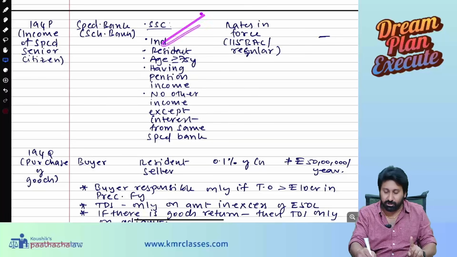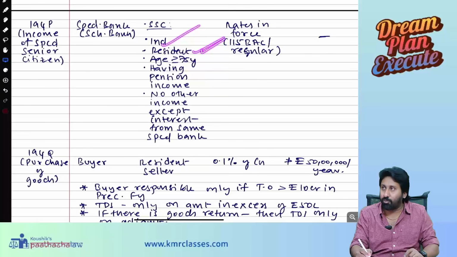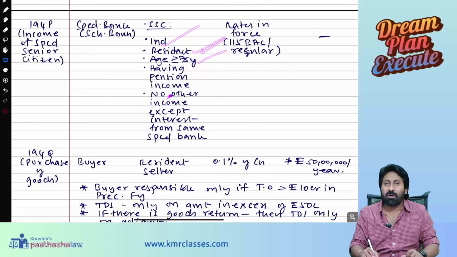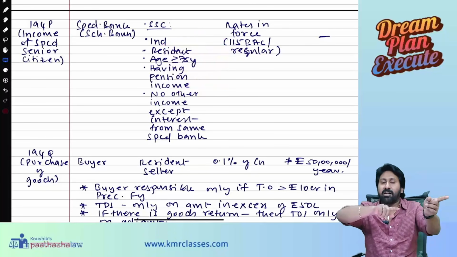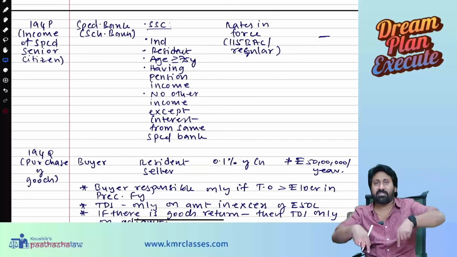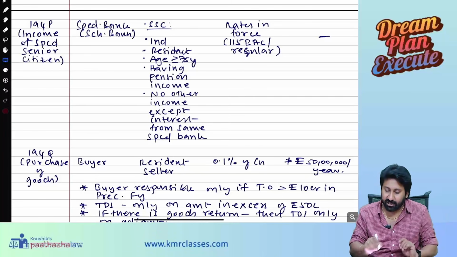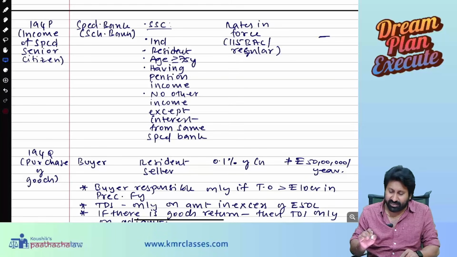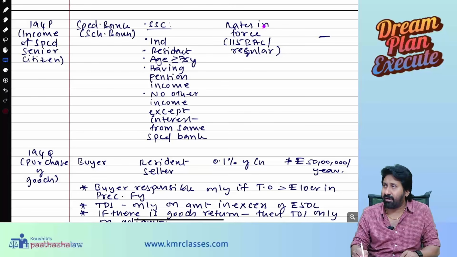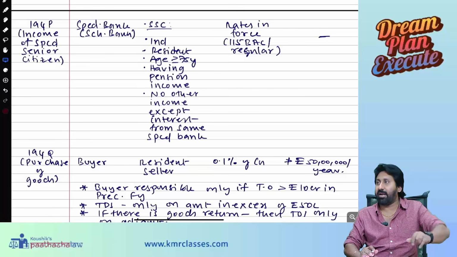So you should be an individual, you should be a resident, age more than or equal to 75 years. You are having only pension income that is deposited in a bank. You are only having that interest income on that pension deposit. That's it. Then TDS will be deducted at what rate? Rates in force. Rates in force means on that particular pension income, TDS will be deducted at the rates in force.